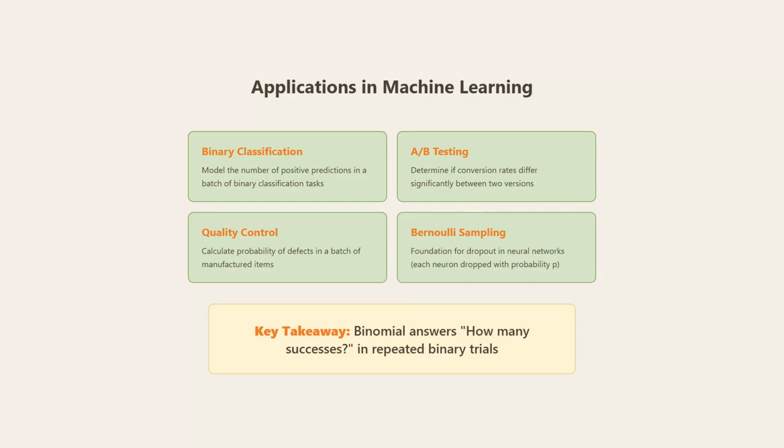Binomial distributions are everywhere in machine learning. Use them for binary classification to model positive predictions. A/B testing relies on binomial to compare conversion rates. Quality control calculates defect probabilities. And dropout in neural networks? That's Bernoulli sampling, which is just binomial with n equals 1. The key takeaway? Binomial answers how many successes in repeated binary trials.